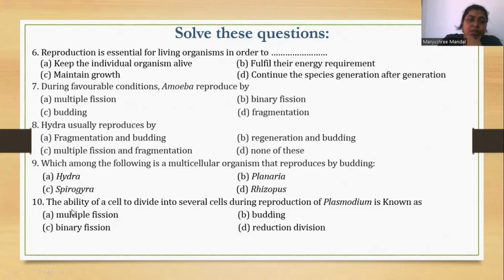The ability of a cell to divide into several cells during reproduction of Plasmodium is known as multiple fission. If you remember Plasmodium, there is no particular plane of division. They divide in a random way and then form a colony-like structure within a sac. So multiple fission is the correct answer.